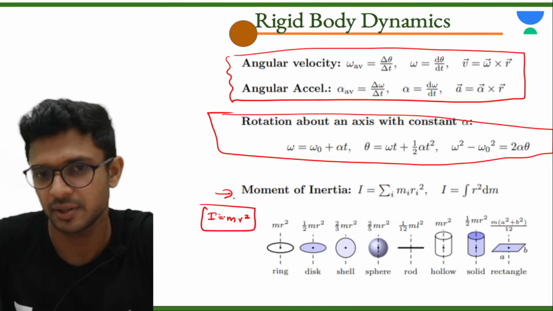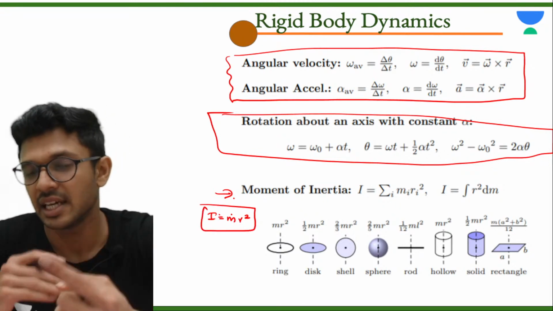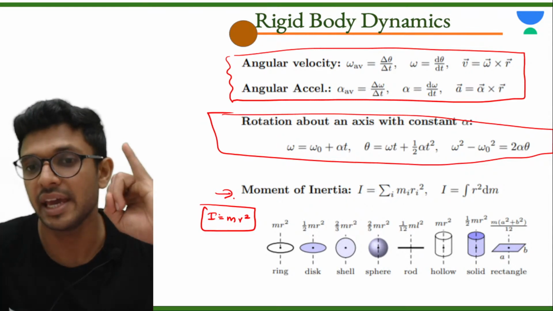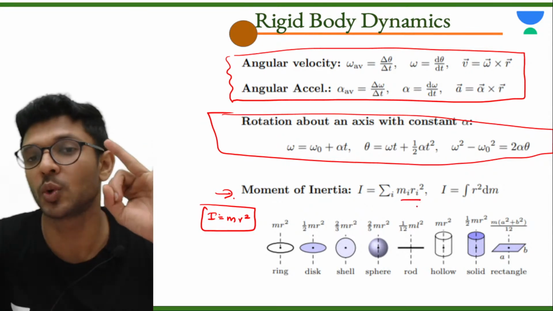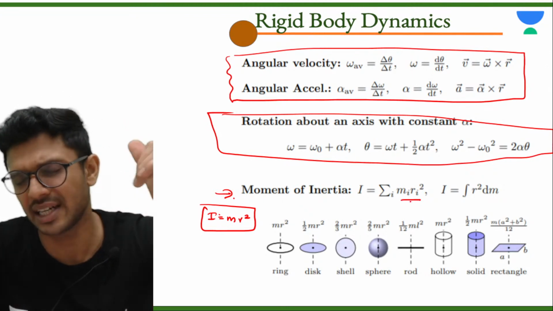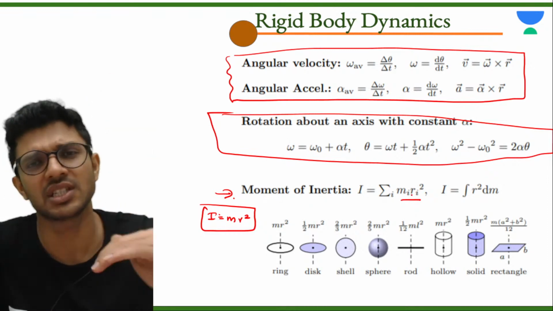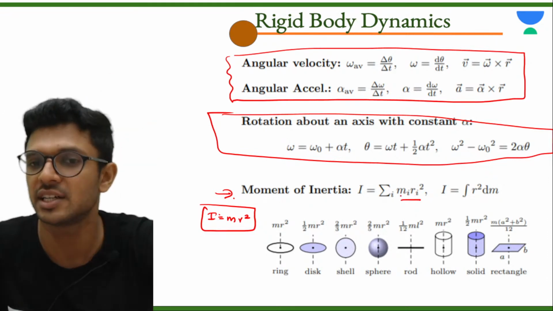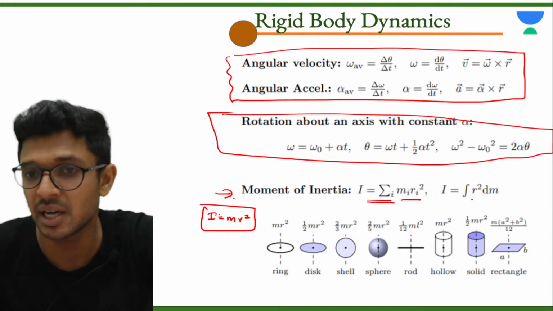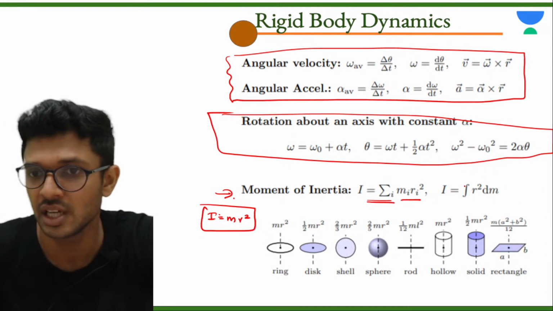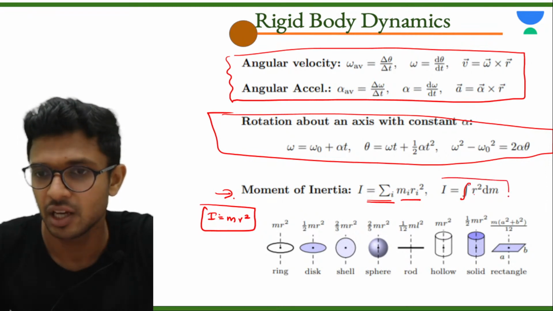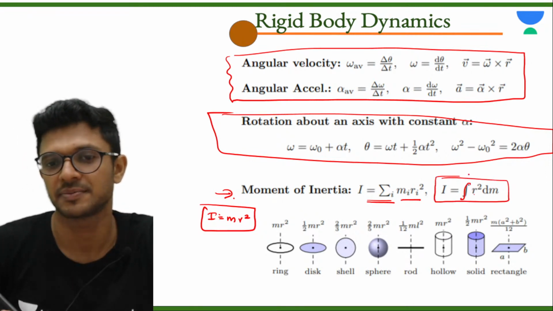It's a scalar quantity. So instead of one particle, if there are so many particles, how will you find out the total moment of inertia? m1 r1 square plus m2 r2 square plus m3 r3 square plus m4 r4 square till mn rn square. You just have to add up the values, you will get the total moment of inertia. Next, in the case of continuous mass distribution, instead of summation, you just have to do the integration. That is, integral of r square dm will give you the total moment of inertia.